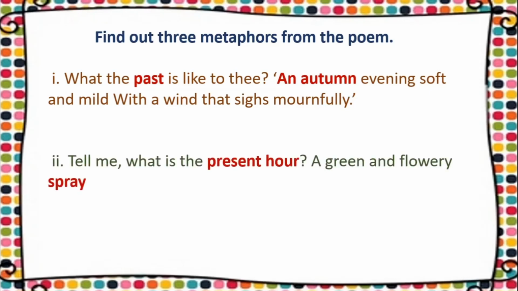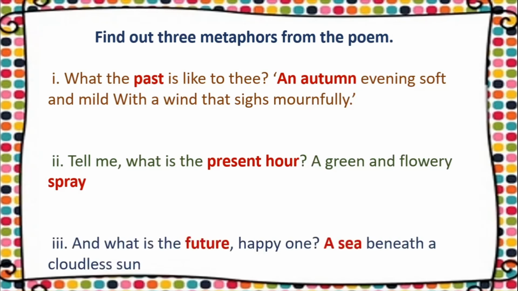Second one, tell me what is the present hour? A green and flowery spray. So the present hour here is called a green and flowery spray. So this is the second example of metaphor here. And what is the future happy one? A sea beneath the cloudless sun. So the future is being referred to as the sea. Okay children, so these are the 3 instances where metaphor as a figure of speech is used in this particular poem.